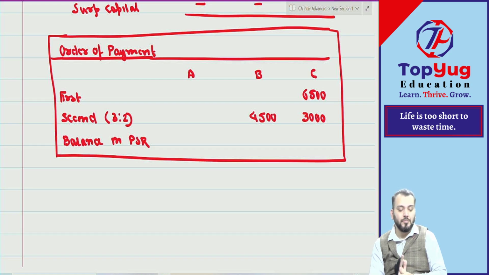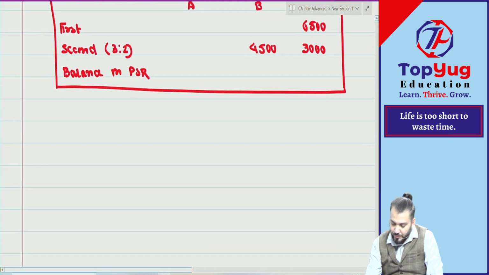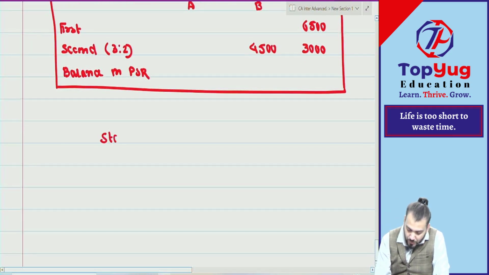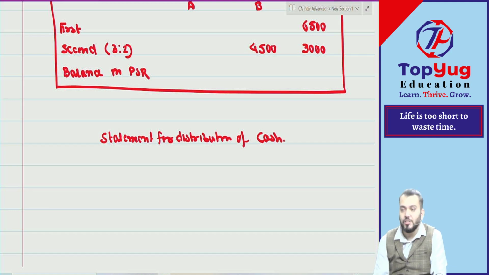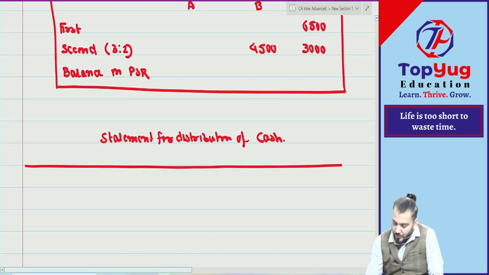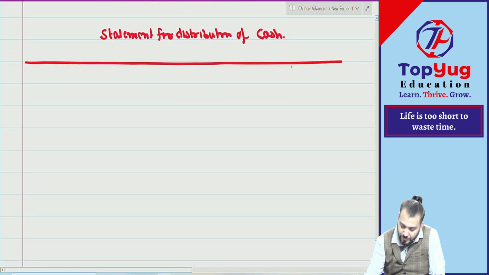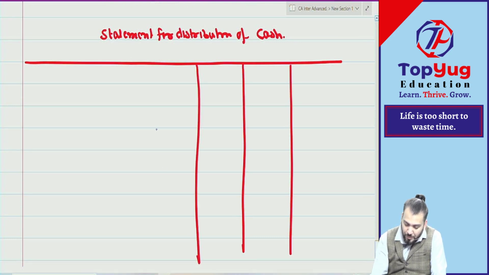Have you understood? Now we'll prepare the statement. Correct? So can we prepare the statement for distribution of cash? Now, how many partners are there and how many liabilities are there? How many partners? 3.